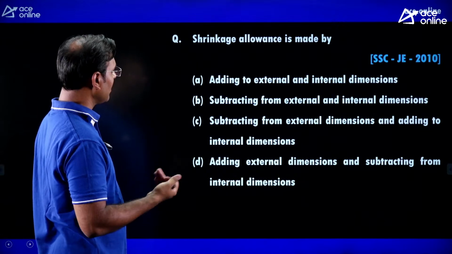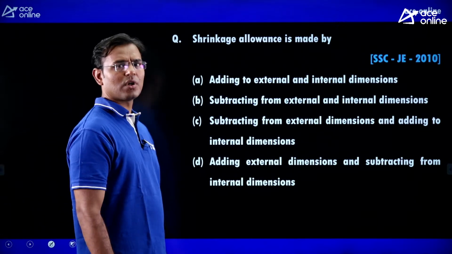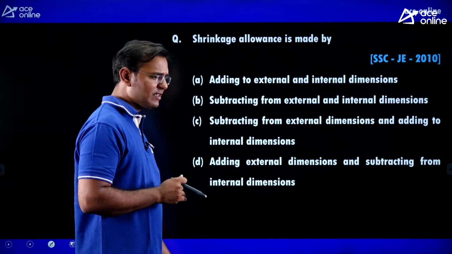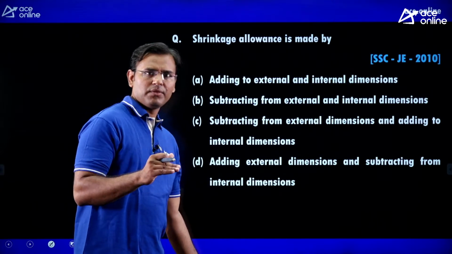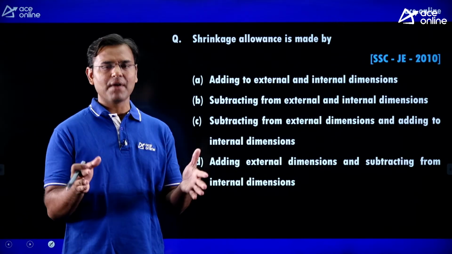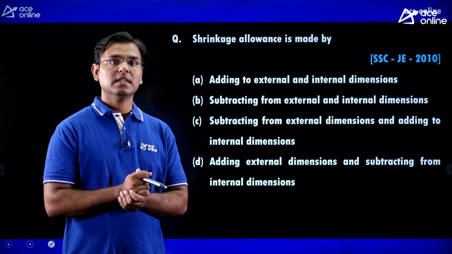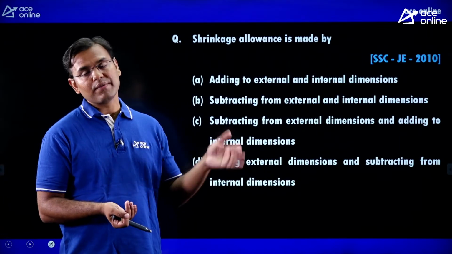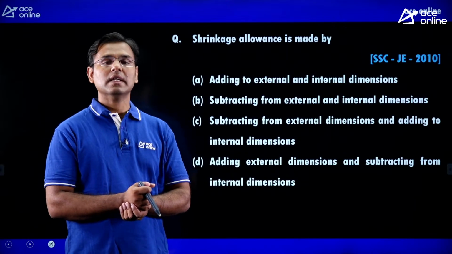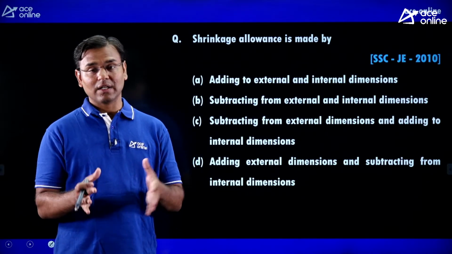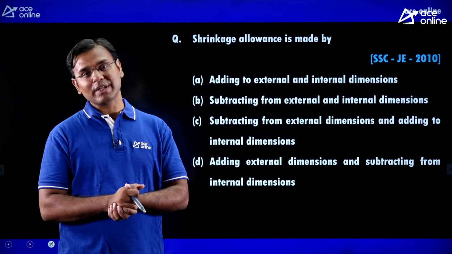Next, shrinkage allowance is made by. Guys, this is a somewhat difficult question to answer. You know that firstly we make one pattern. By using the pattern we make one cavity, one mold. Then we remove the pattern. Then in that mold or cavity we pour the molten metal. And as the molten metal converts into solid, the shrinkage is going to happen.